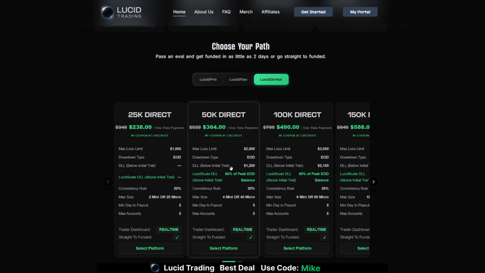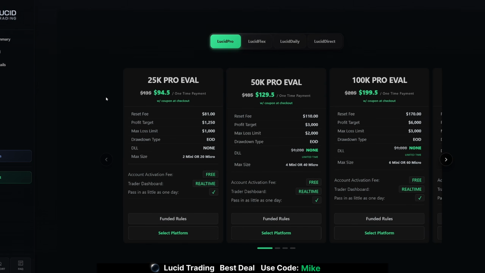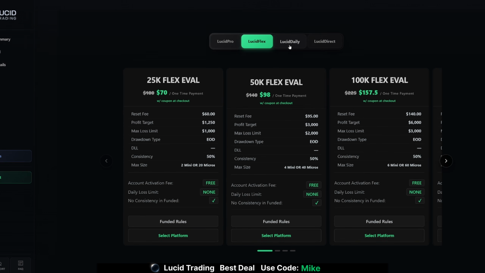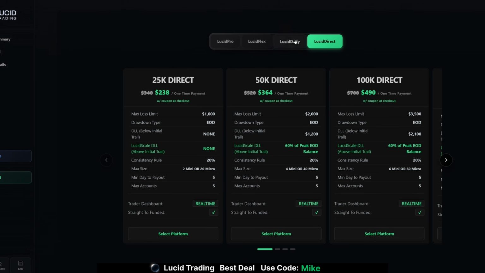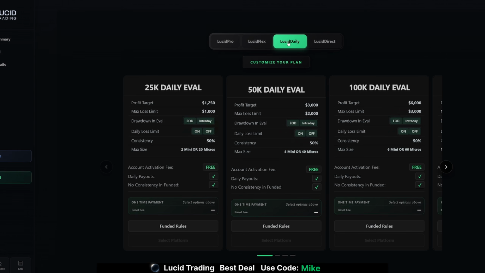And as we can see, I don't see anywhere where we can pick the rules that we like. However, if you log into Lucid Trading, go right over here to your portal, enter all your credentials, you can see now that if you go down here to where it says add account, what do we see? Lucid Pro, Lucid Flex, Lucid Daily, and the Lucid Direct account. Now with Lucid Daily, here's where we can choose what rules we like.